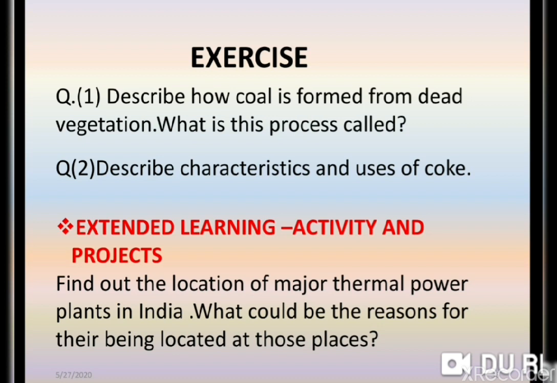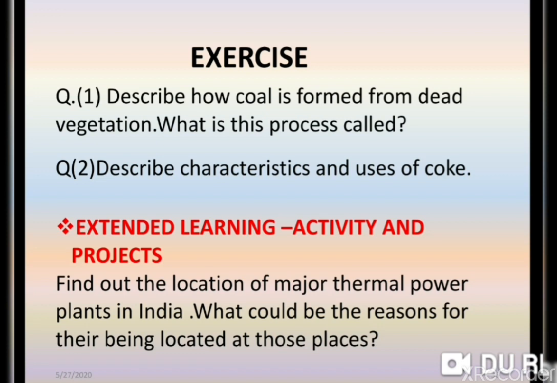As you know, coal and other fossil fuels take millions of years to form, and after high pressure and temperature, the vegetation which was buried inside the earth converts into coal. And what is this process? This is a very slow process, and the conversion of vegetation into coal is called carbonization.